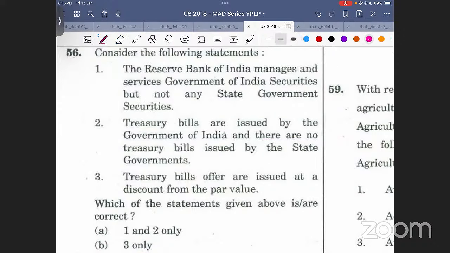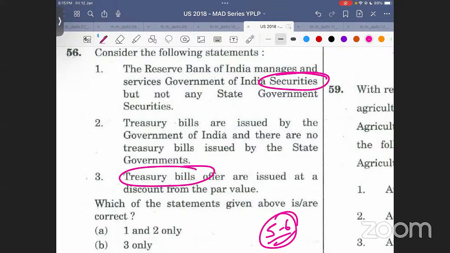See, एक चीज और बताना चाहता हूं मैं आपको. Please note this down. This UPSC is doing this for the past 5-6 years now, but people have failed to realize this, that UPSC will bring two concepts in a single question. एक क्वेश्चन में दो कॉन्सेप्ट्स को खींच के लाएगा. What are the two concepts here? One concept is around a treasury bill and the other concept is around securities. What UPSC wants to check by doing this is, are you aware of the differences between securities and treasury bills?